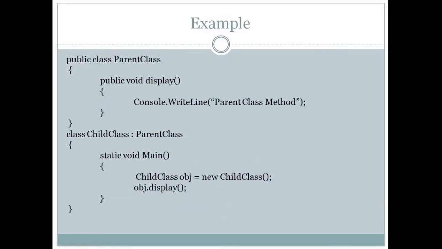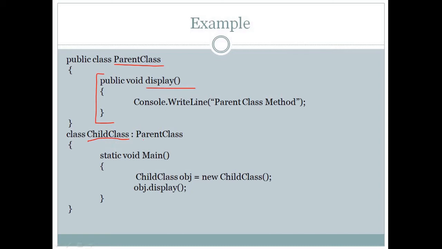Here I have written a basic simple inheritance program. I am declaring a class with the class name Parent class. In the parent class, we are defining one method, a public void Display. Display is a method I have written in the parent class. If I want to access the parent class value in the child class, I have declared another class named Child class.